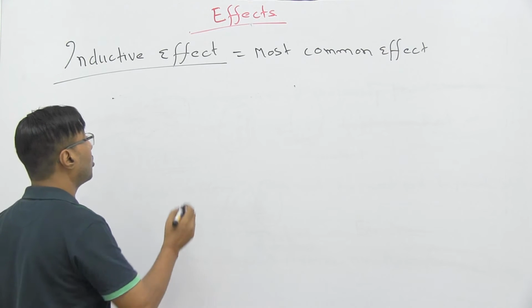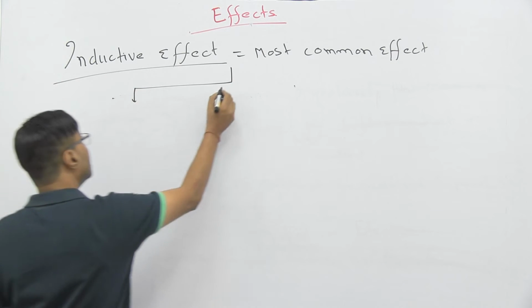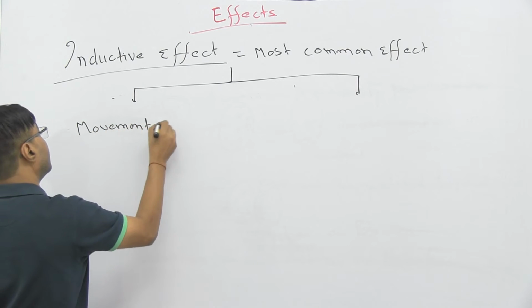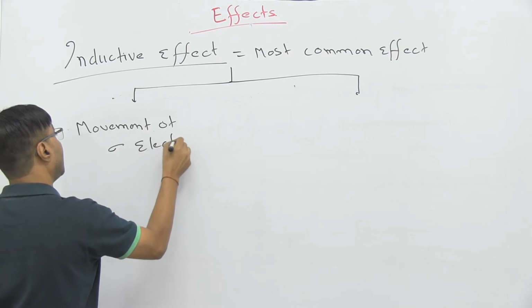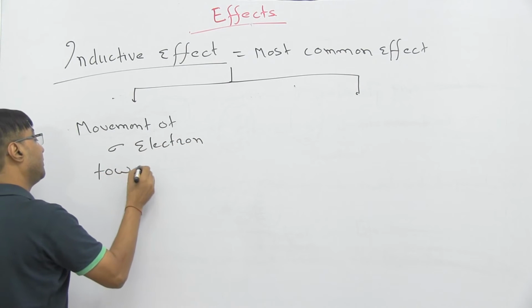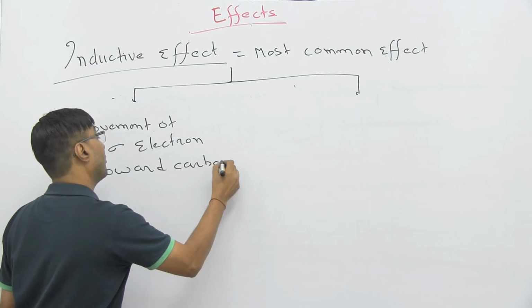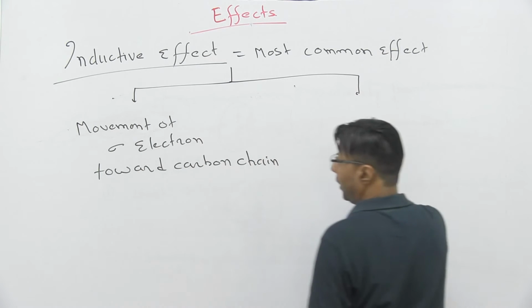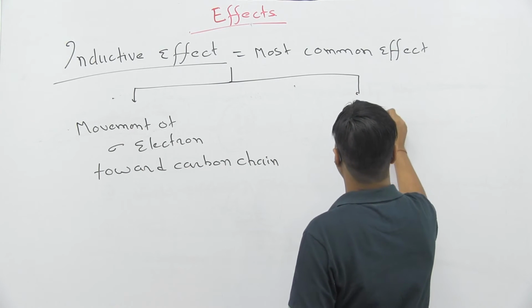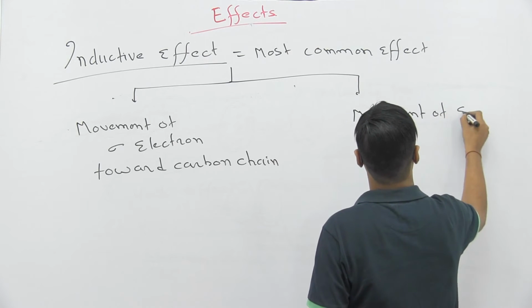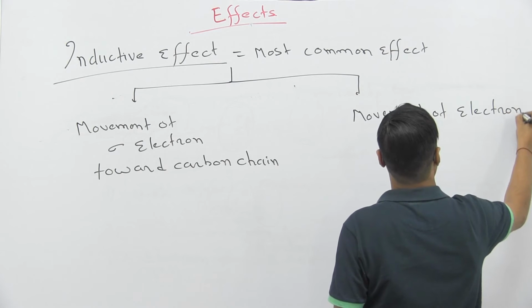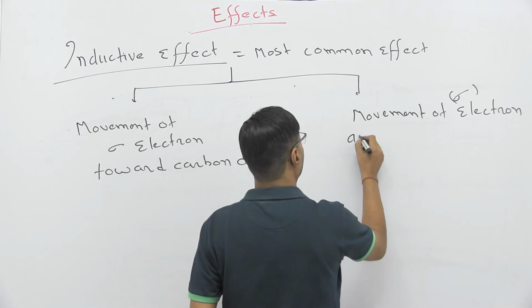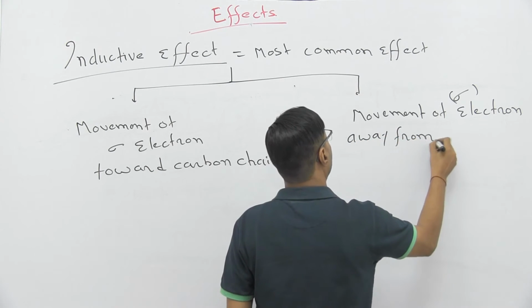It has been subdivided into two parts. Movement of sigma electron towards the carbon chain, and the opposite of this, movement of electron away from the carbon chain. Which electron? This one is towards and this one is away from the carbon chain.